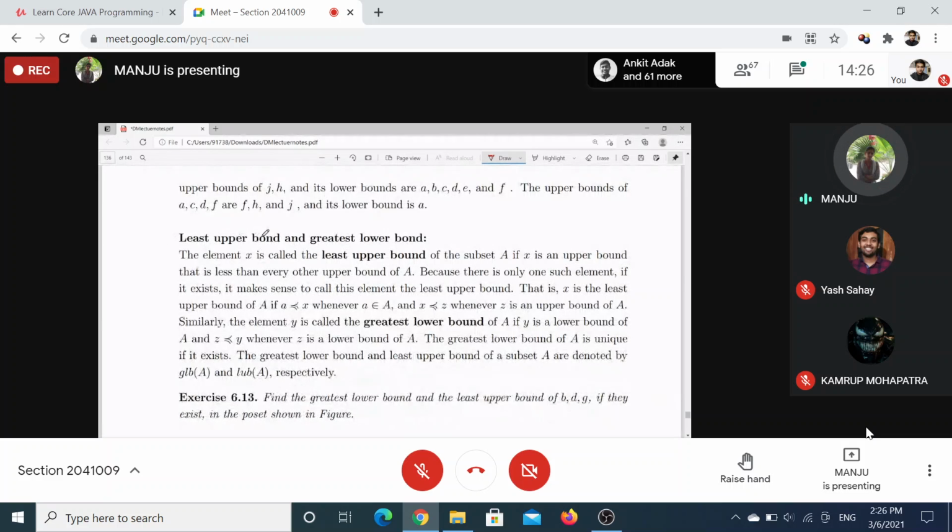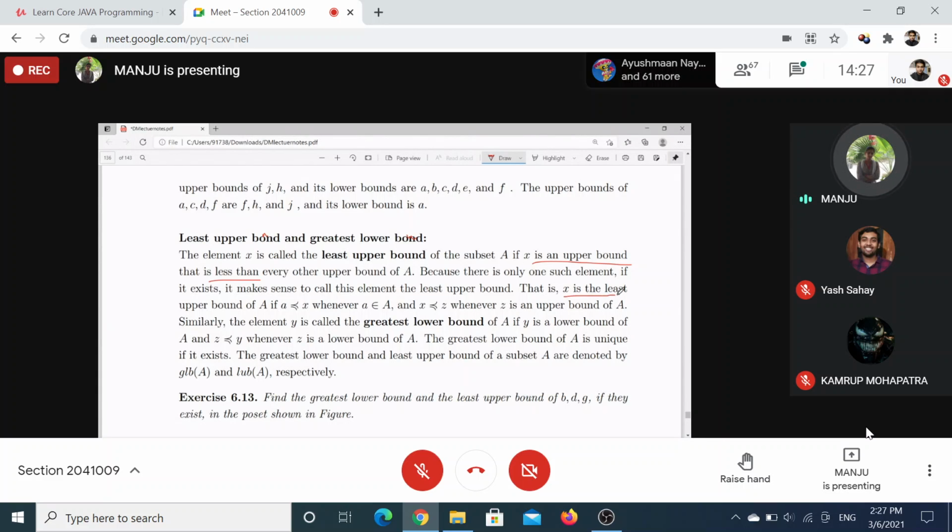Least upper bound and greatest lower bound, that I have already told you. The element X will be the least upper bound if it is first an upper bound and is less than every other upper bound. What does this mean?